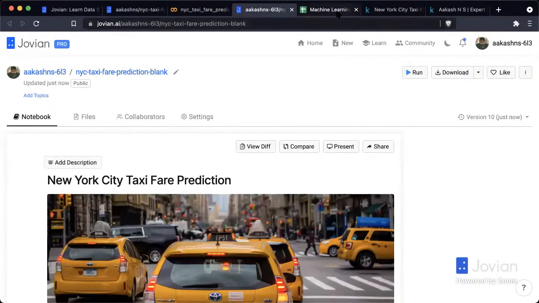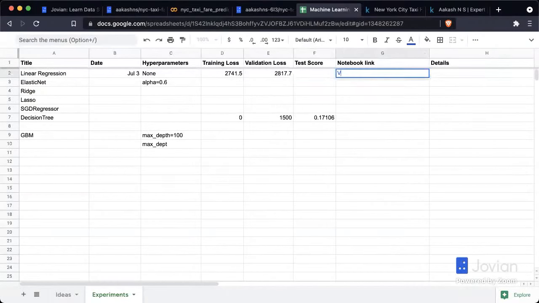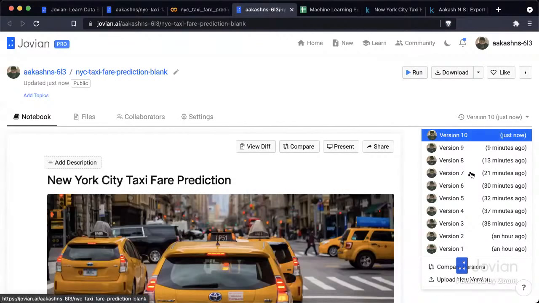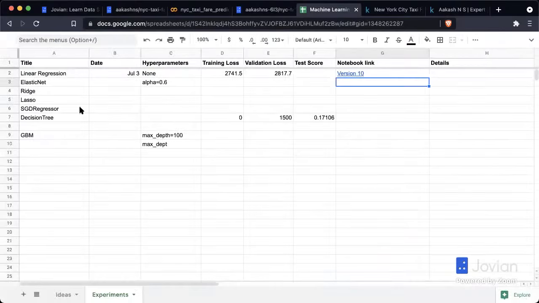You can just note down, let's say, version 10 of the notebook, and you can refer back to it. So over time, you have all these versions, dozens of versions. And for each version, you know exactly what the parameters for that version are. And once you have maybe 30, 40 models, you can look at this sheet and you can get a very clear idea of which models are working and which models are not.